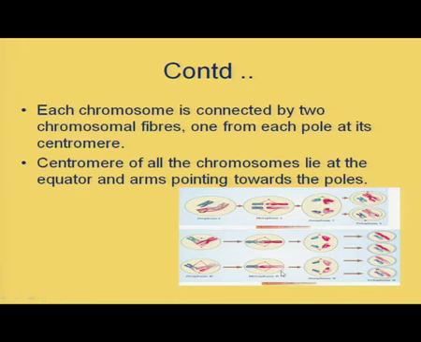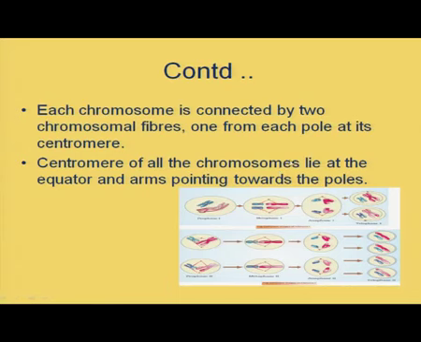See, here you can see the diagram also. These are the chromosomes, univalents. Then coming to the continuation point here, each chromosome is connected by chromosomal fibers exactly at the centromere. One of these chromosomal fibers starts from one pole.